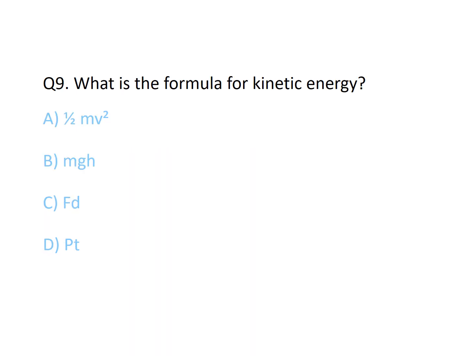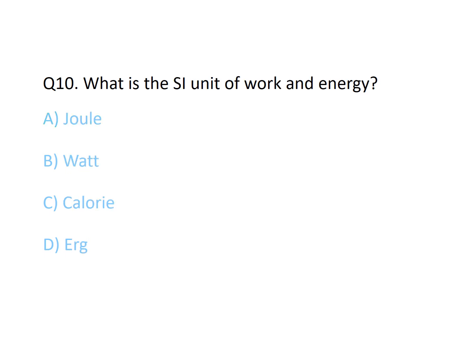Ninth one. What is the formula for kinetic energy? The correct option is A, half mv square, where m equals mass, v equals velocity. What is the SI unit of work and energy? The correct option is A, joules.